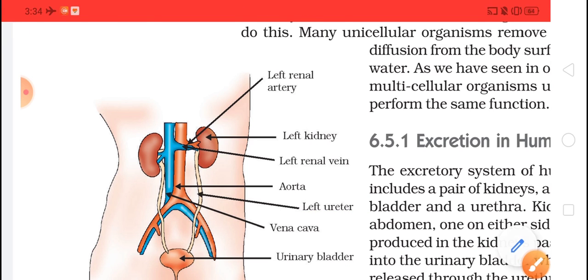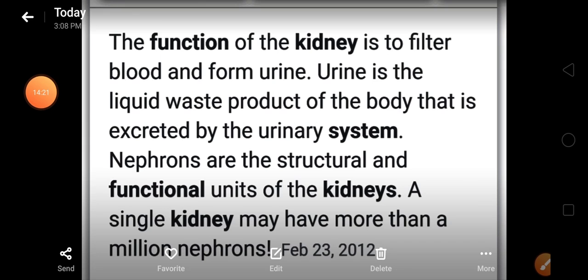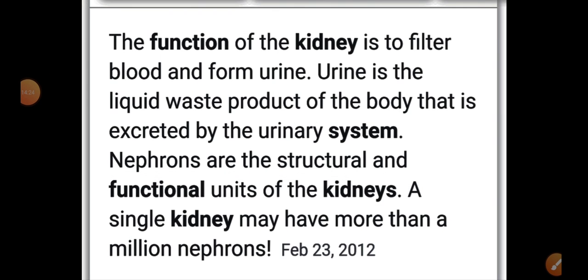Now let's see one more thing, the main function of the kidney. One by one we'll see the different organs of excretion. The first main organ is the kidney. The function of the kidney is to filter blood and form urine. I have explained this. So what is the kidney doing? It is getting blood from the renal artery, and that blood carries the waste material. And which waste material? Urine, which we are eliminating.